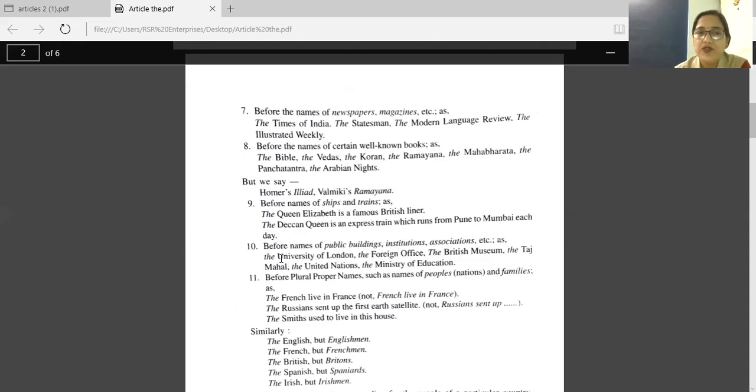The University of London, the Foreign Office, the British Museum, the Taj Mahal, the United Nations, the Ministry of Education. These are some associations, institutions, well-known buildings. So there we are writing the before their names.